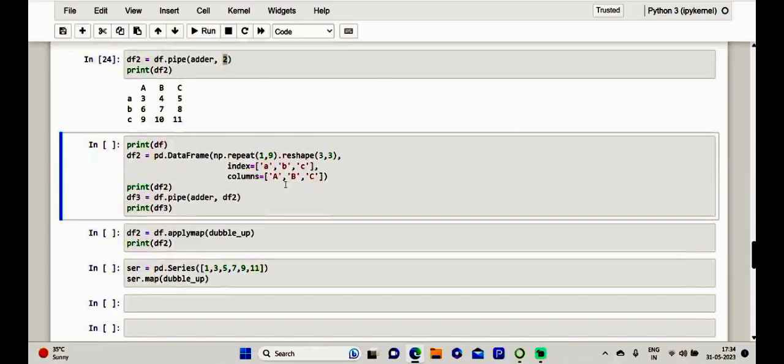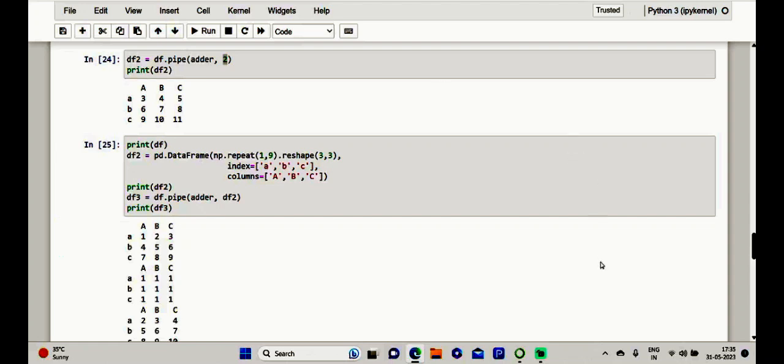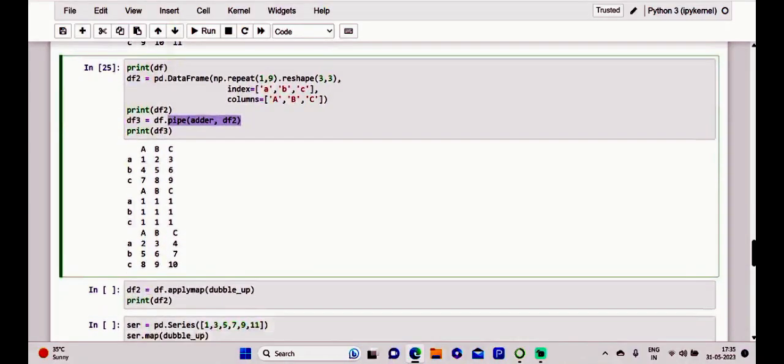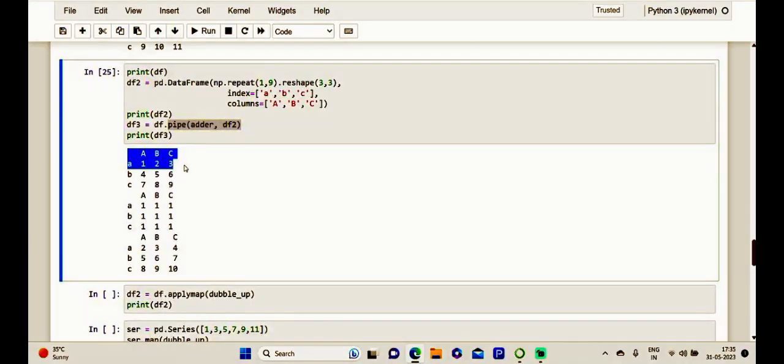This is the exact data, and we are going to combine it. First of all, we are going to create this data frame, and next, of course, the piping of adder with this data frame too. I just want to show you the data frame which I had first, DF, and after that, of course, we are going to have a reshape of 1:1.